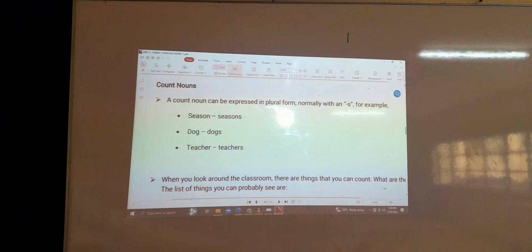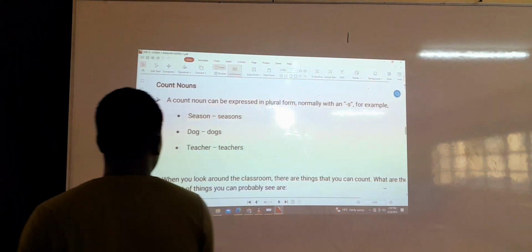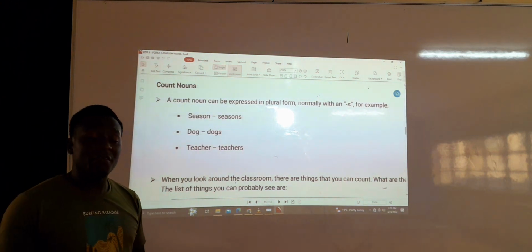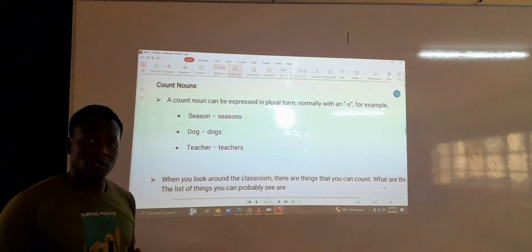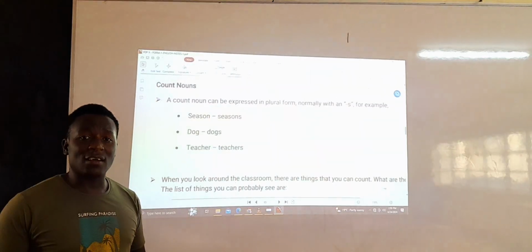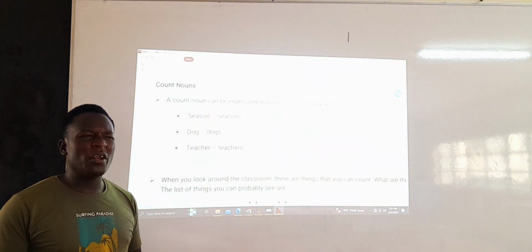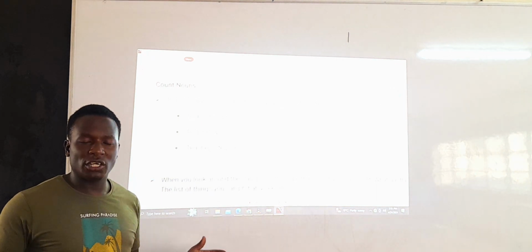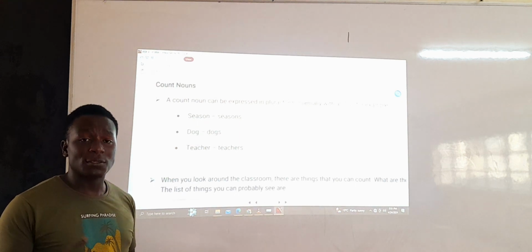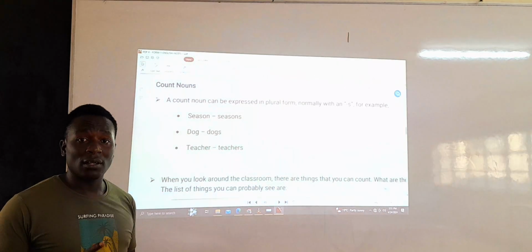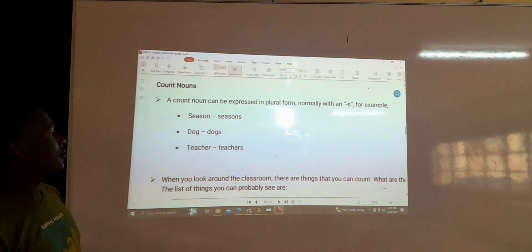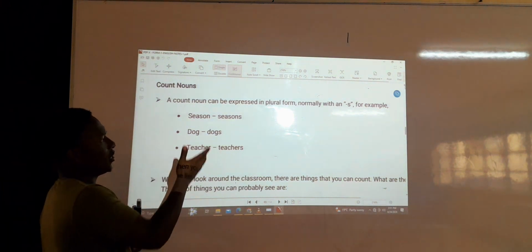The other type of nouns that I want us to check right now are what we call count nouns or countable nouns. Even from the word itself, it basically means these are nouns that can be counted. Now, how many things around your vicinity can you count? Chairs, tables, spoons, plates, cups, so on and so forth. So those particular things are referred to as countable nouns because you can count them. Are we together? Now, some examples, we have dog, teacher, seasons.